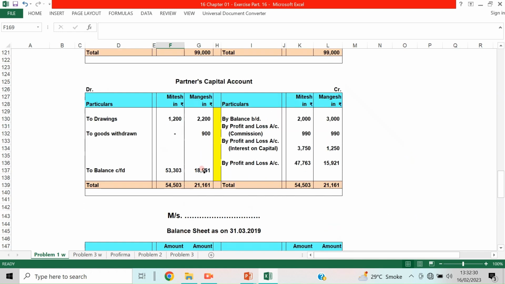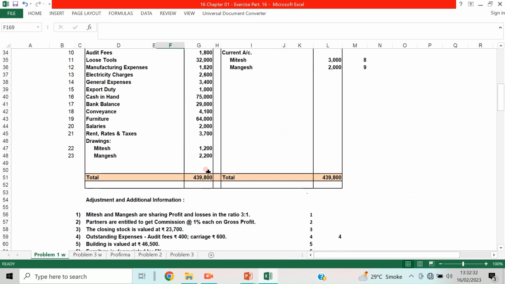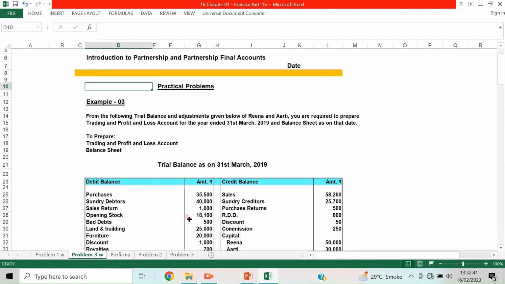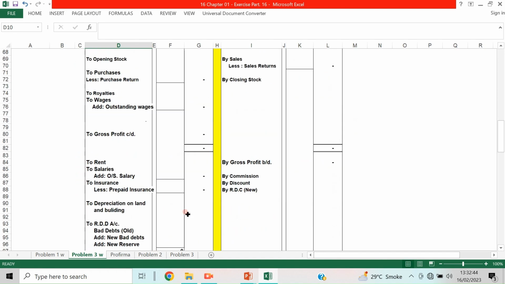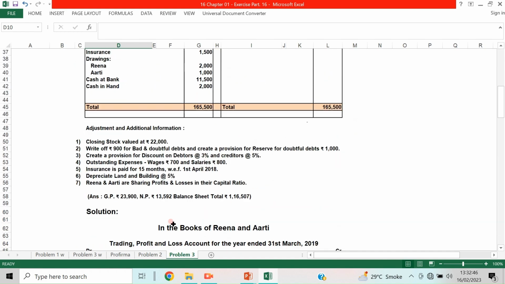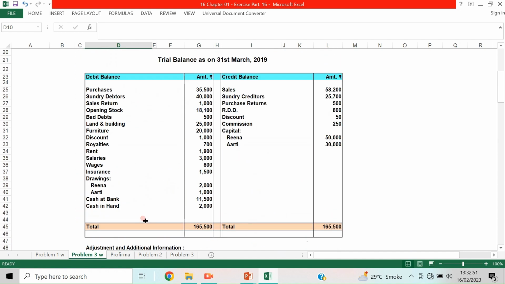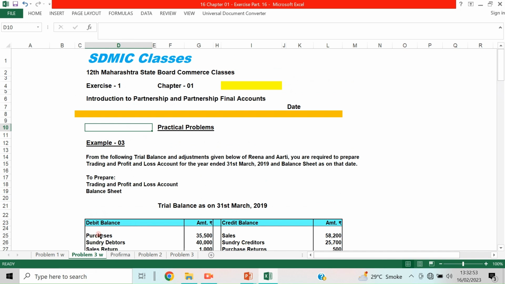Hope you understood how to work out this and all this thing. Now take a few examples from your textbook and all these things, then you can work out. Here problem number 3 is also kept as a blank sheet also, and then it is worked out. Here it is totally worked out, वो भी रखा है और इधर problem workout करने के लिए भी रखा है. Let us now close this chapter. We will finish this chapter 1 today. Okay, now we will continue with the chapter 2.